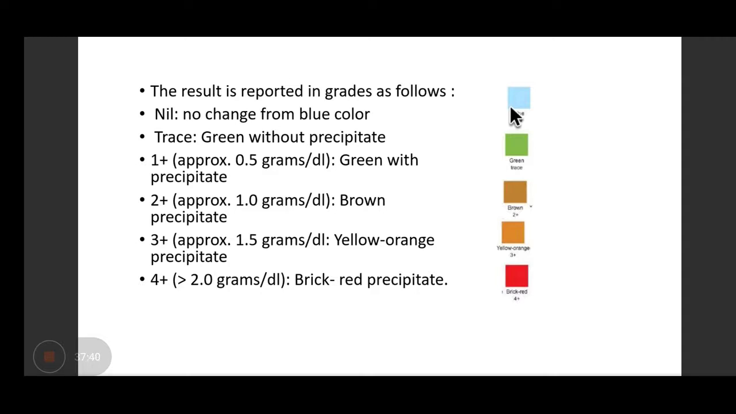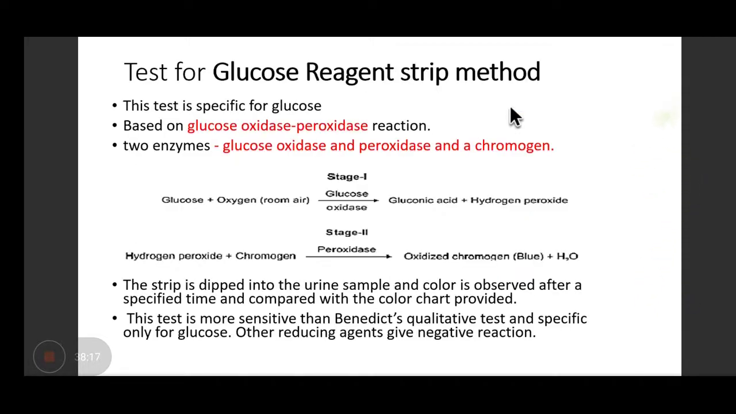Okay? And trace is green without precipitate. 1+ is green with precipitate, equivalent to 0.5 gram per dl of reducing substance. 2+ is brown precipitate, equivalent to 1 gram per dl. 3+ is yellow orange precipitate, equivalent to 1.5 gram per dl. 4+ is brick red precipitate, which is equivalent to more than 2 gram per dl of reducing substance. You have to remember this grading, okay? Proteinuria and glycosuria, you should know the grading of both in urine, okay?